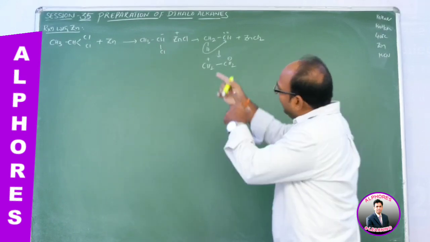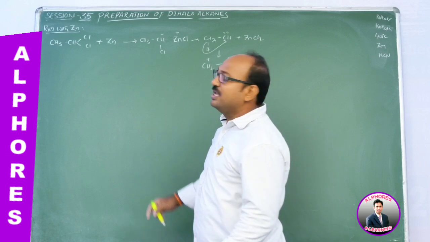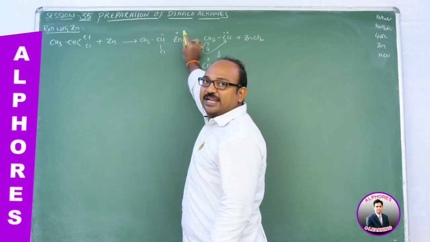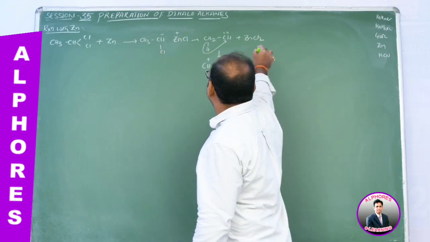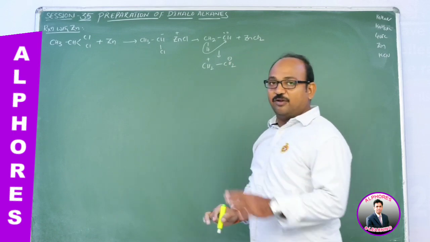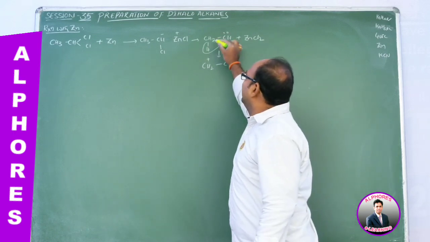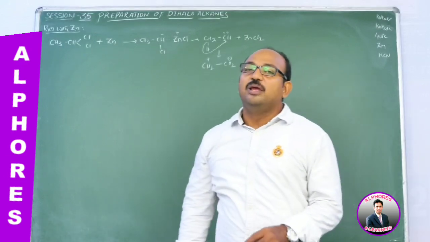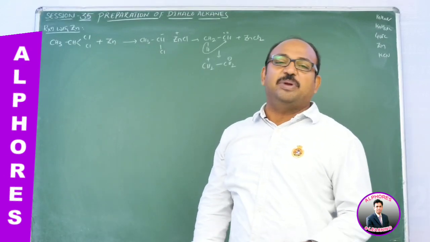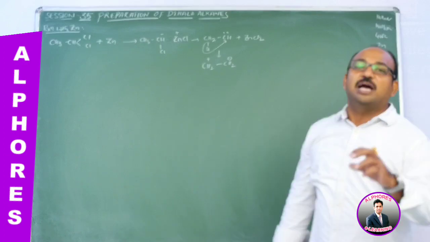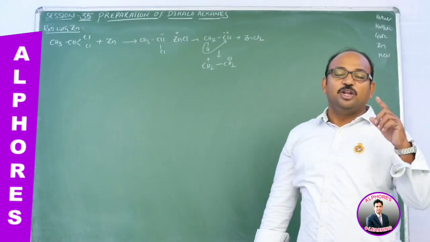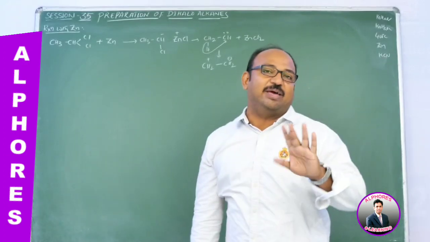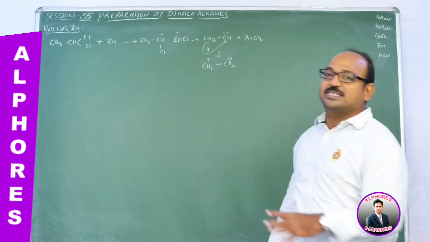After that, Cl has to come out as Cl minus. That Cl minus combines with the ZnCl plus and comes out as ZnCl2. And what remains here? CH3CH with 2 electrons. Means 2 electrons are there, 2 bond pairs are there. With 2 electrons, bivalent carbon is nothing but carbene. So carbenes are neutral, electron deficient, bivalent species. So here this one is carbene.